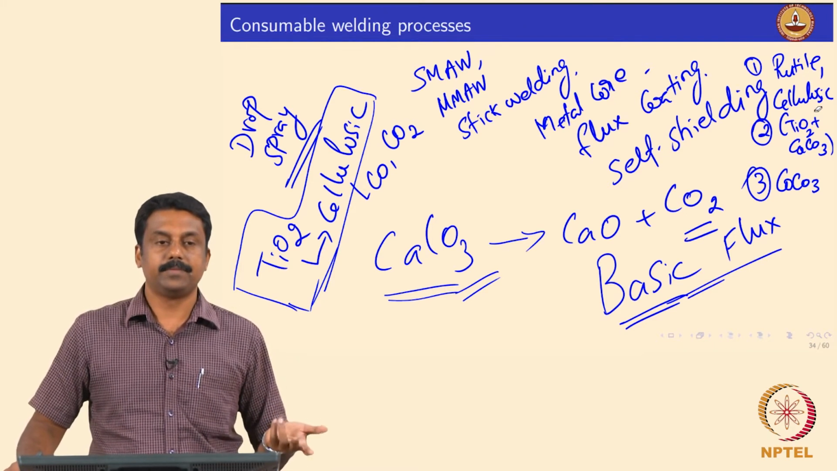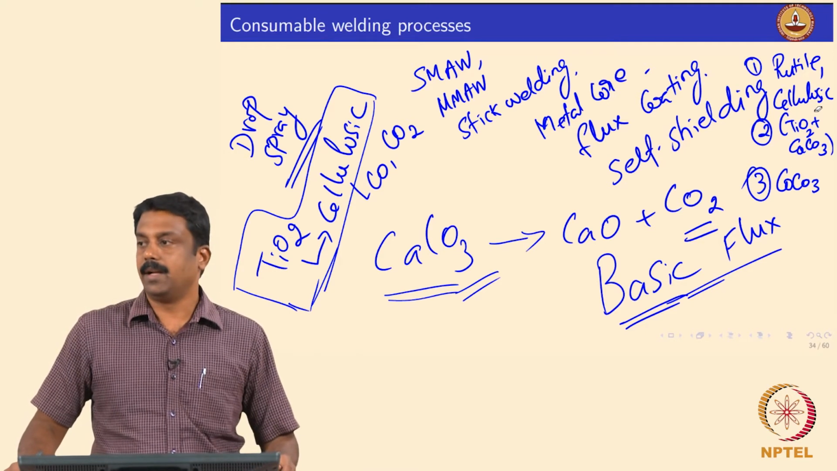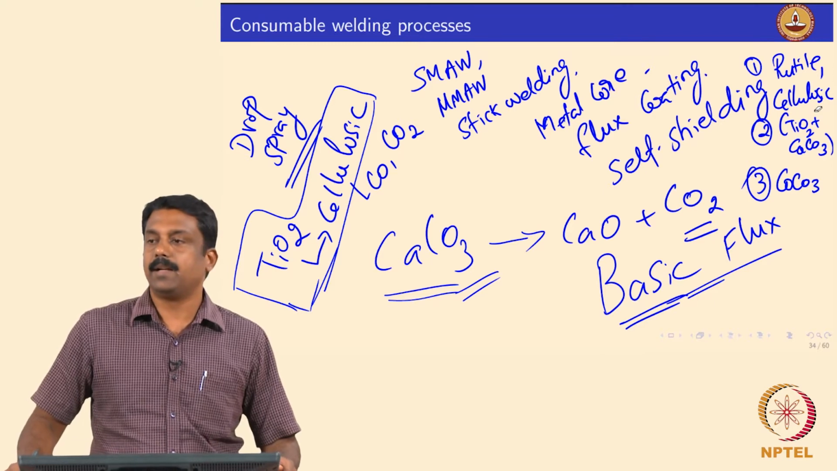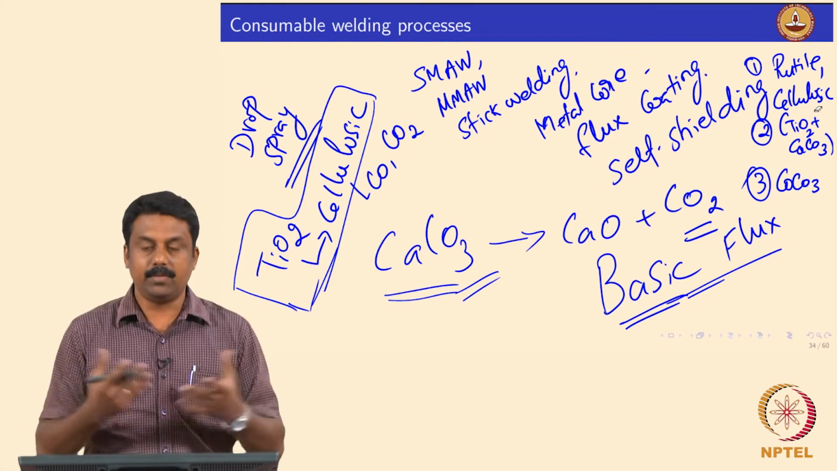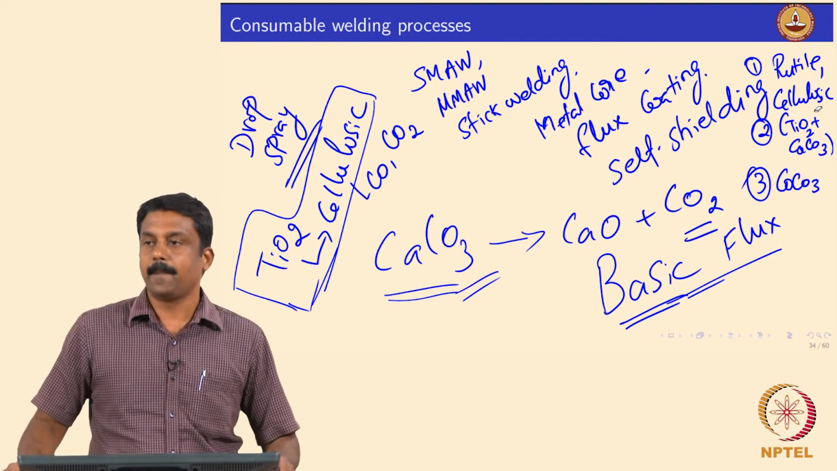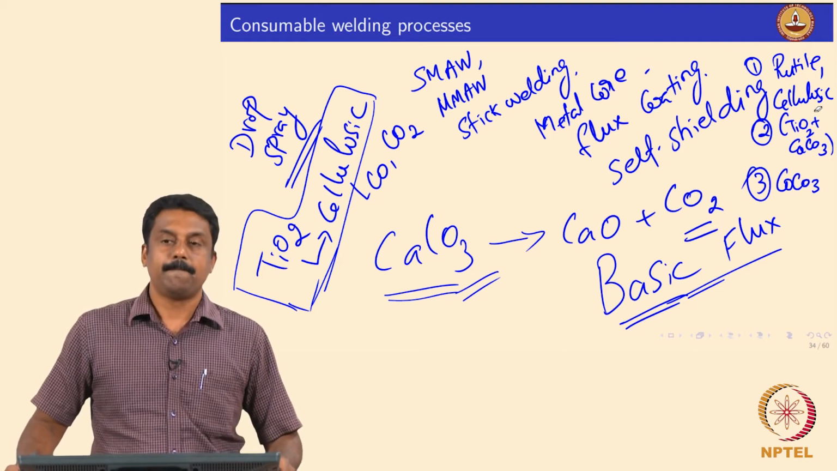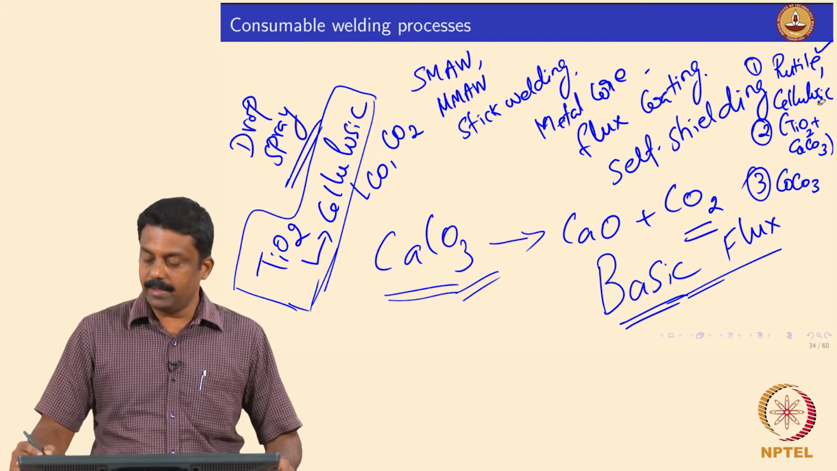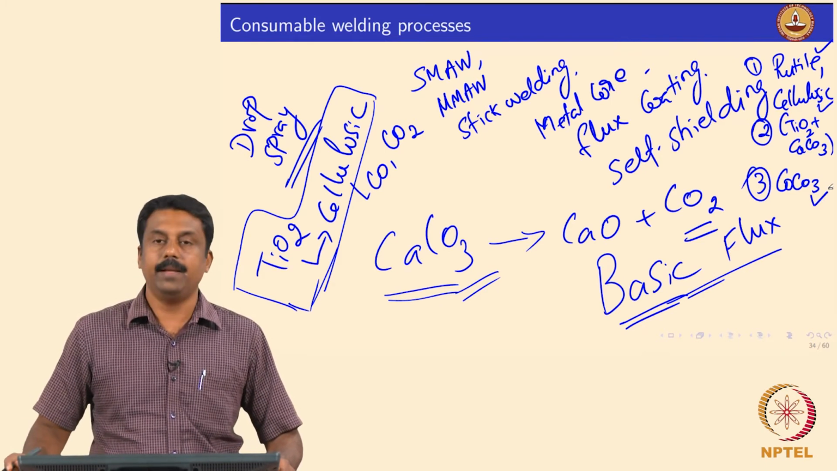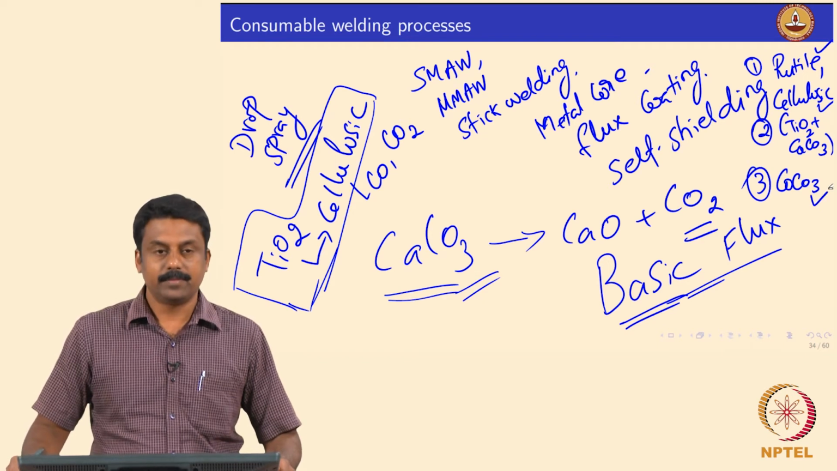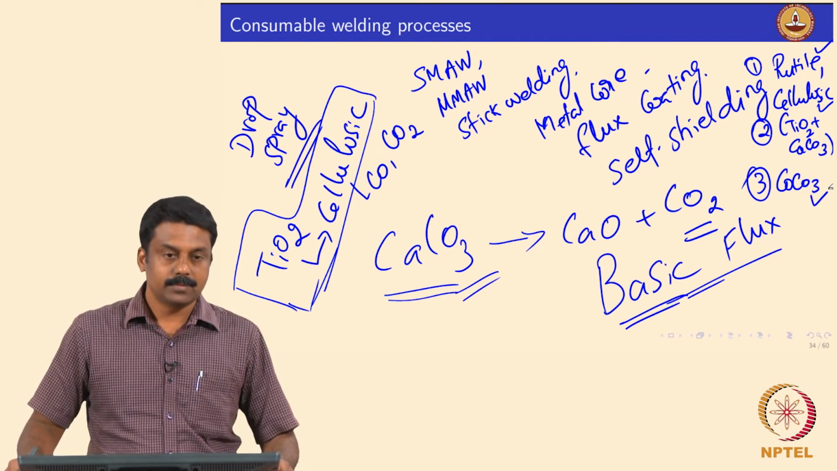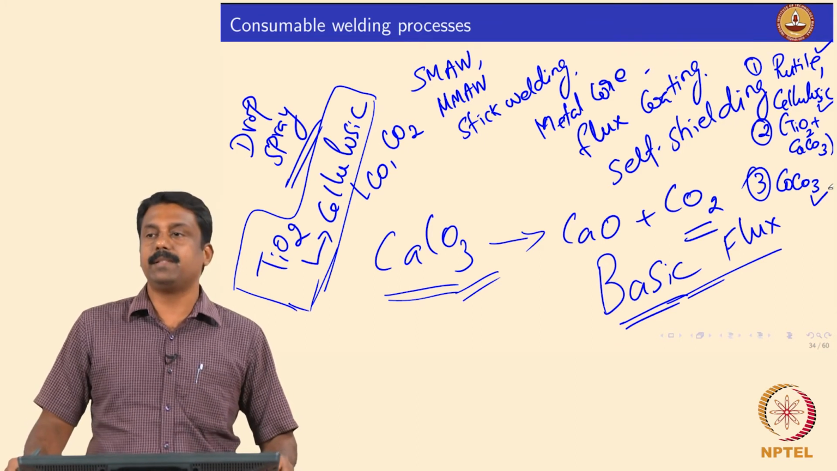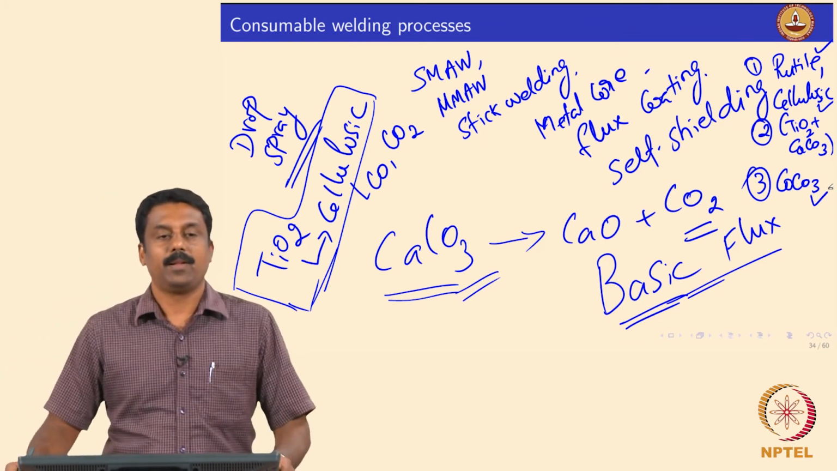Generally those are all silicates, and silicate binders are commonly used to make the flux coating onto the electrode. So these are three major types: rutile based, cellulose based, and the calcium carbonate based. So what is the difference between rutile based and cellulosic based in terms of application? So cellulosic based electrodes are very cheap.